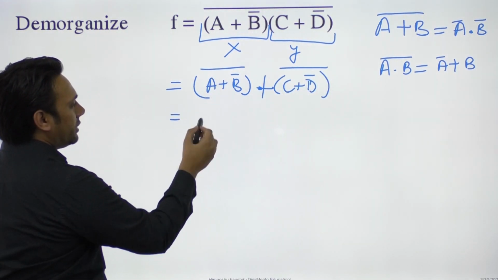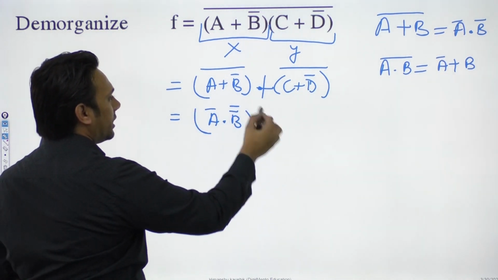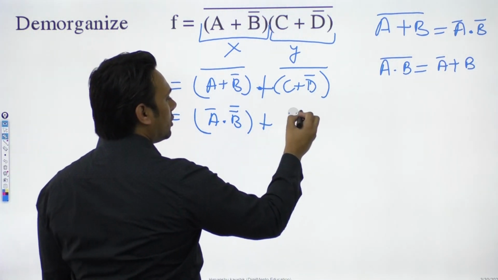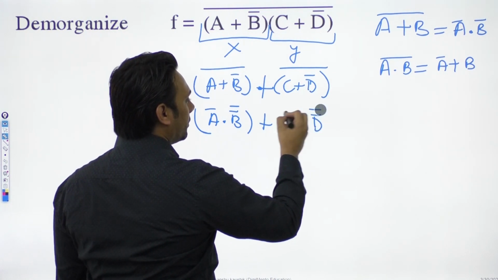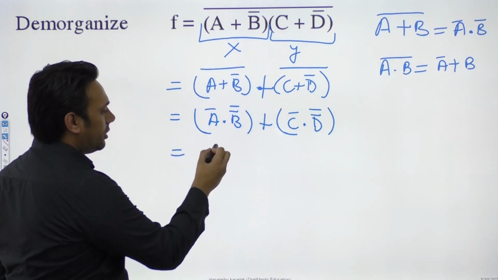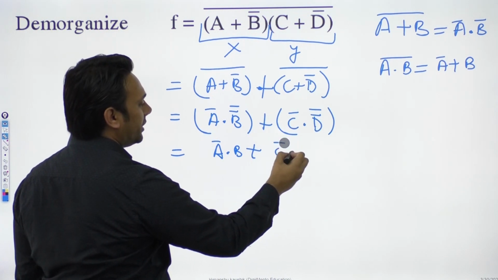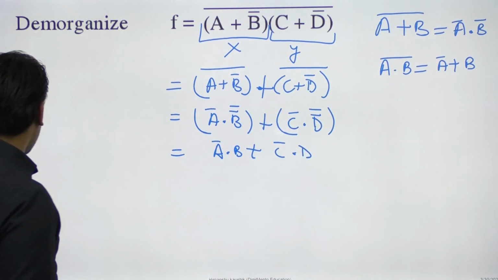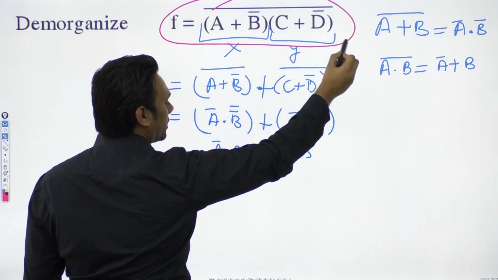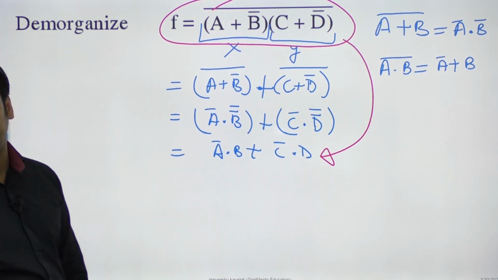And then here you will get (A complement dot B complement) complement plus, again here I applied De Morgan's law, and here also I'm going to apply De Morgan's law. So this is going to be (C complement dot D complement) complement. So here it will become A complement dot B, plus here it will become C complement dot D. After simplifying this entire expression using De Morgan's law, this is the expression that I'm getting.